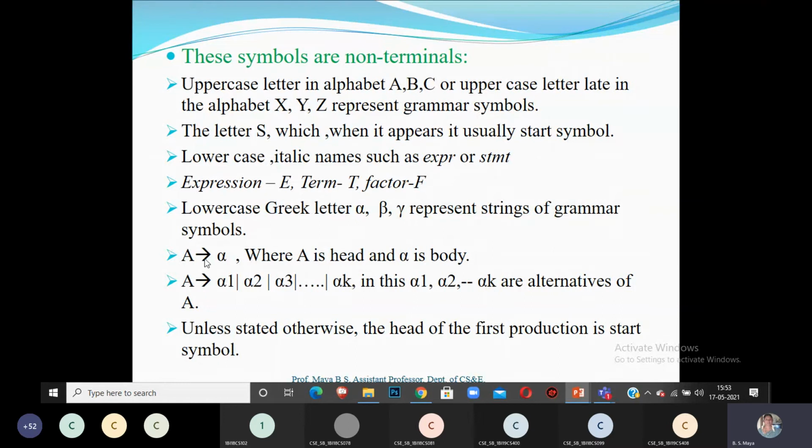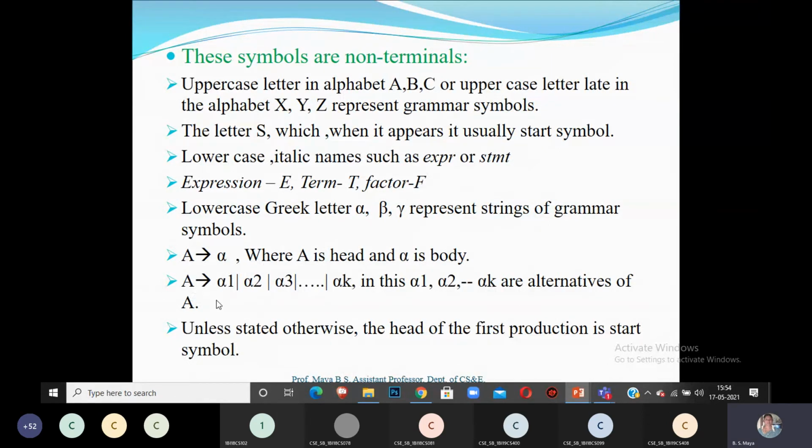For example, we take one example. A derives alpha. Here A is the head of the production and alpha is the body of the production. I have only one production. Let me go to the next slide.